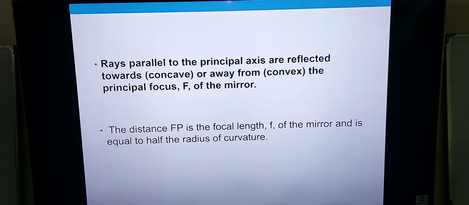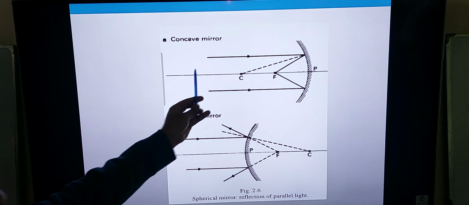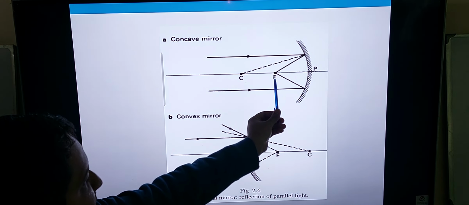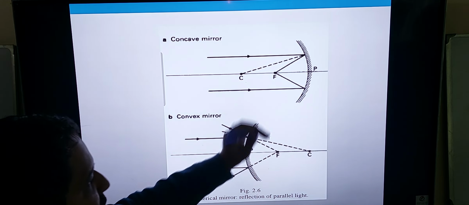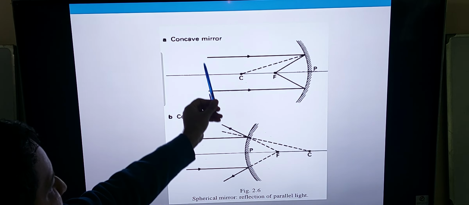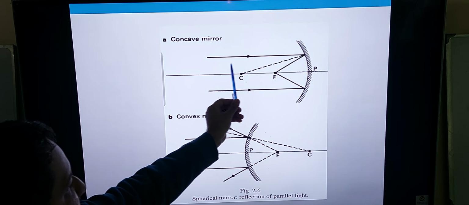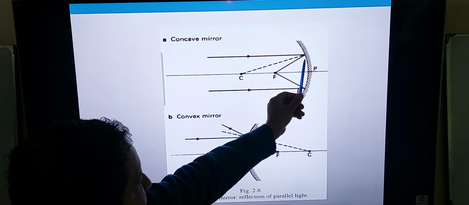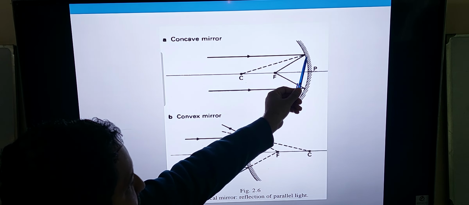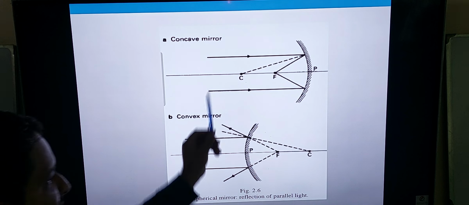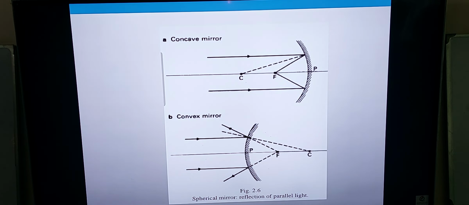Rays parallel to the principal axis are reflected towards the principal focus in a concave mirror, and they are directed away from the principal focus in a convex mirror. Now if you can see this image here, rays of light parallel to the principal axis, this is the focal point, and this is the center of curvature. In a concave mirror, when parallel rays of light strike the mirror, they are reflected towards the principal focus. So this is an important differentiating point between the concave mirror and a convex mirror.